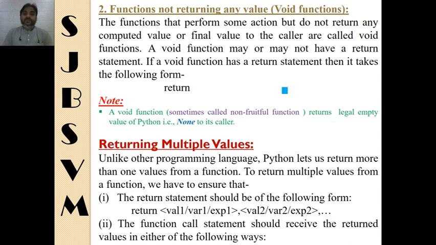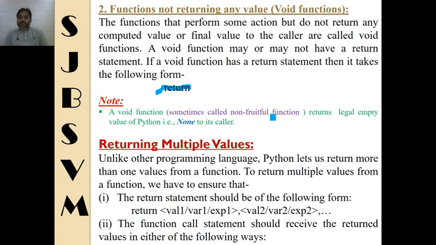Second, the functions not returning any value, which we know as void functions. A void function doesn't mean that a return statement cannot appear in those functions. Rather, the function may have a return statement like this: only return, you can write if a function is not returning any value. These functions are known as void functions. So as the functions returning values were fruitful functions, now these ones are non-fruitful as they are not returning any values.